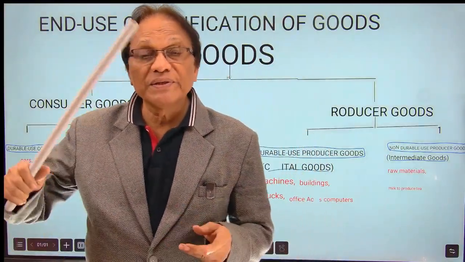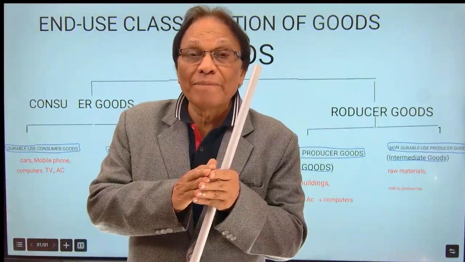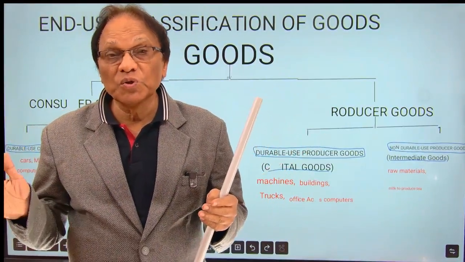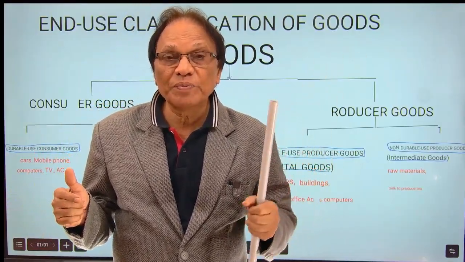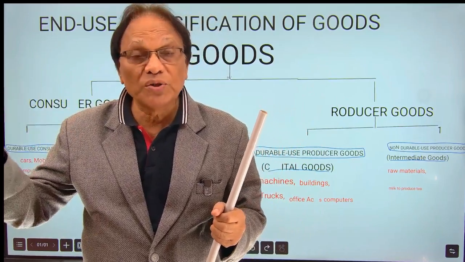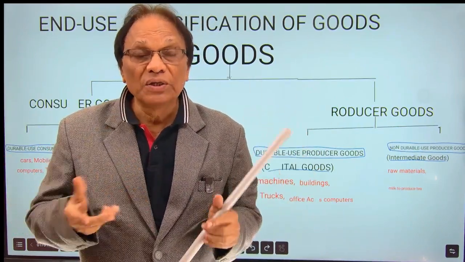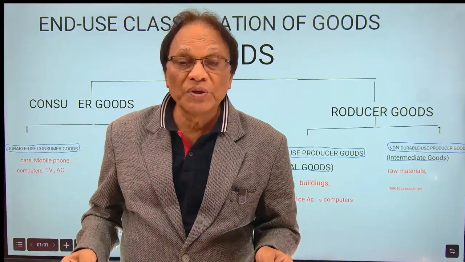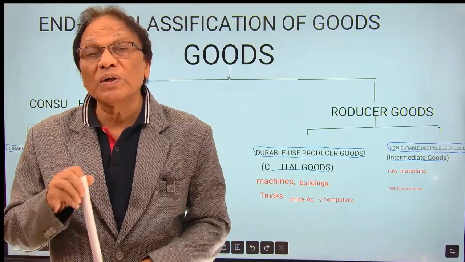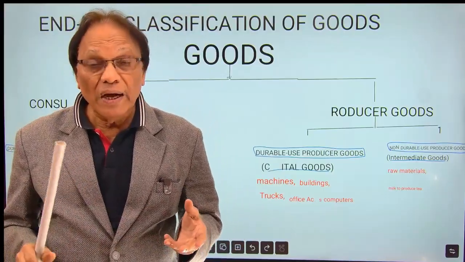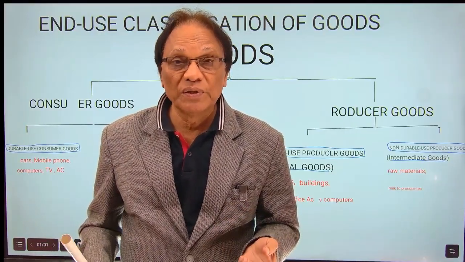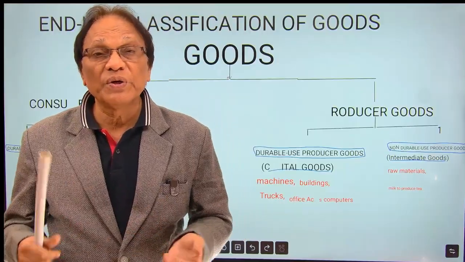To finalize it, once again, goods are divided in two parts. Consumer goods, used by the consumers. Producer goods, used by the firms. Consumer goods are divided into two parts: durable use and non-durable use consumer goods. Producer goods are divided into durable use and non-durable use producer goods. Many examples you can see here. Basically what you have to understand is how you are using it at the end of the day. That is why it's called end use classification. Are you using it for consumption, or using it to produce some other thing?